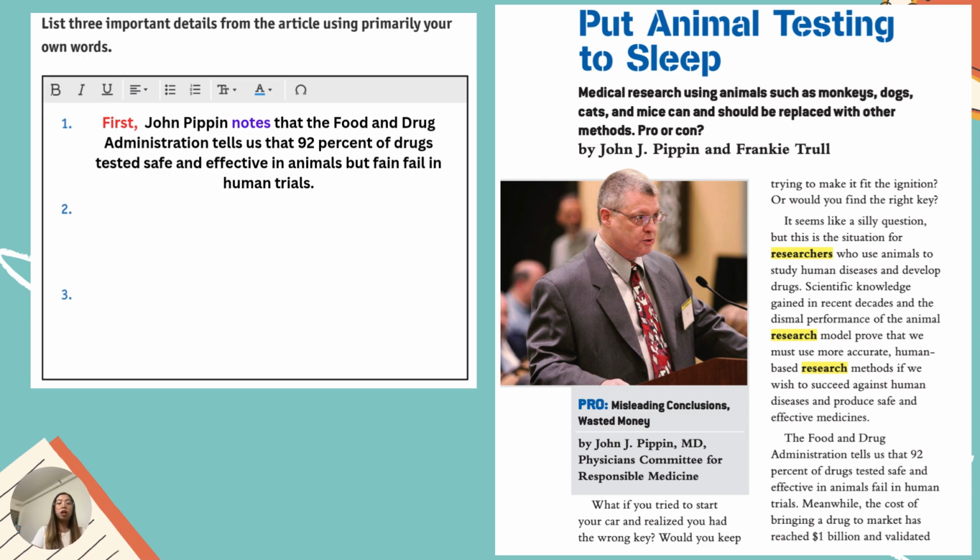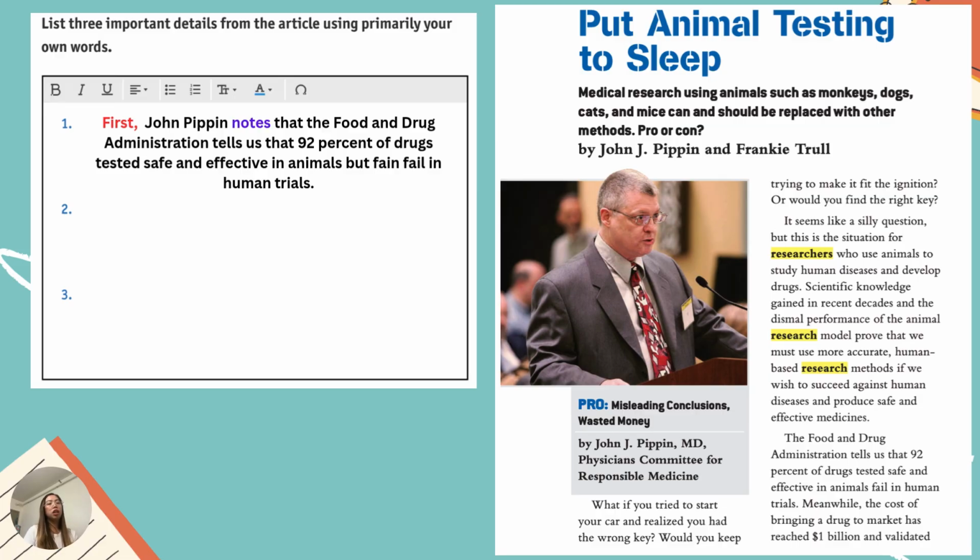Next, we will use the citation verbs. The citation verbs that we can use for key details are notes, explains, describes, and those things. So for this, since it is about research and it is about data, we can use the word notes.